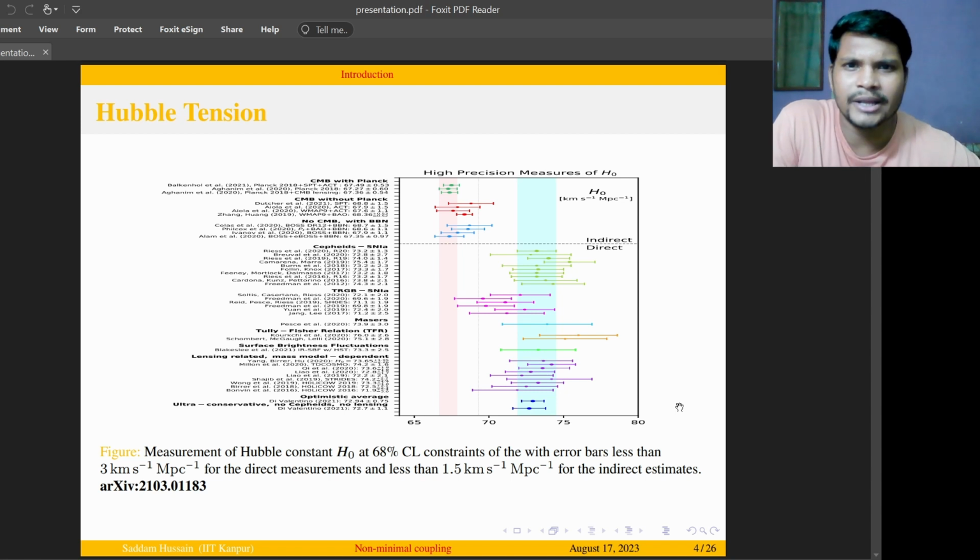Suppose we take the CMB, cosmic microwave background, data and try to measure the Hubble parameter with the lambda CDM model. It comes out to be 66 to 68 kilometer per second per megaparsec. On the other hand, if you use Cepheid variables and supernova data, H0 is found to be between 73 and 74 kilometer per second per megaparsec. Thus, it shows that the lambda CDM model is not working, and we have to look for some model beyond lambda CDM.